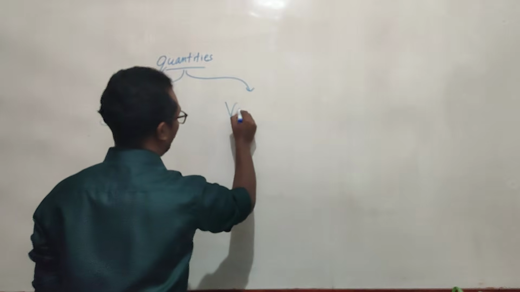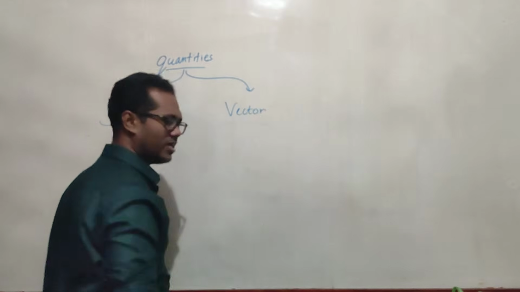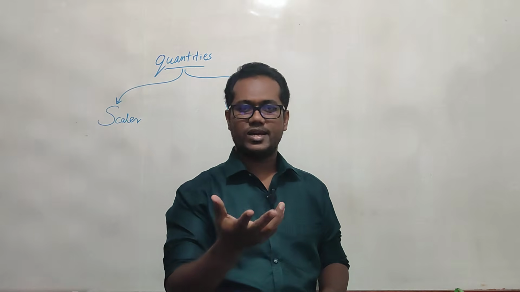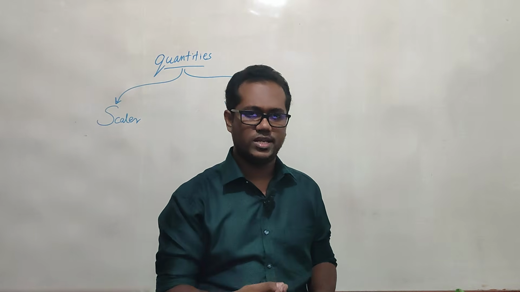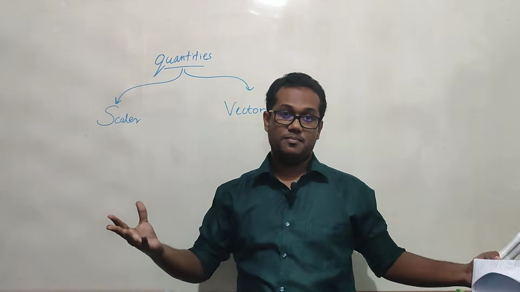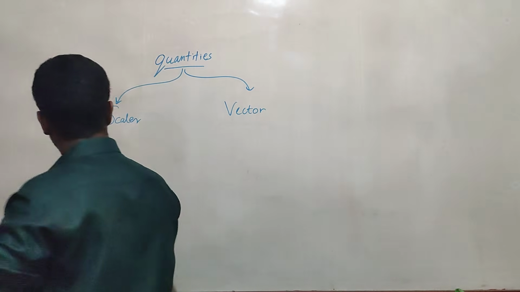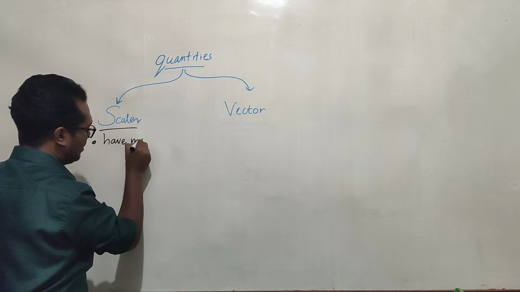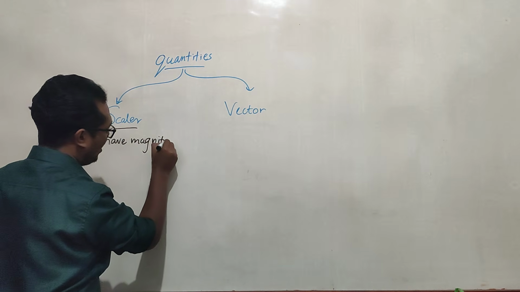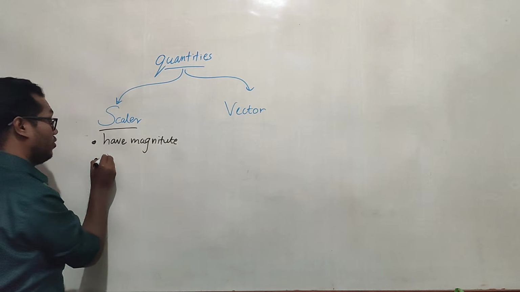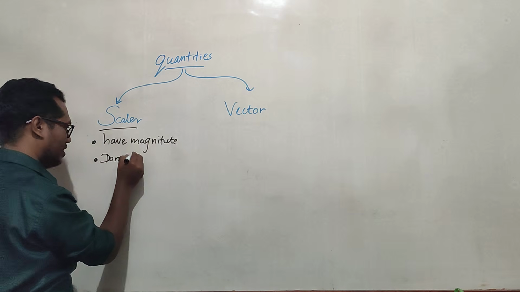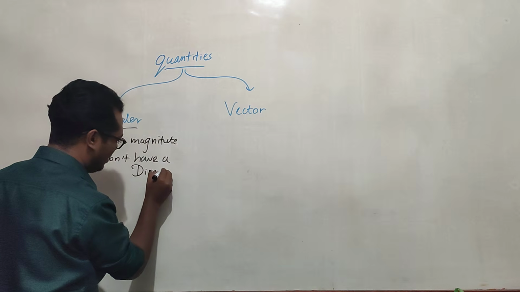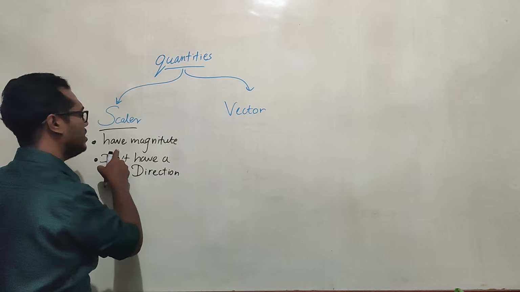A scalar quantity has magnitude, but it does not have a direction. It has only the magnitude.